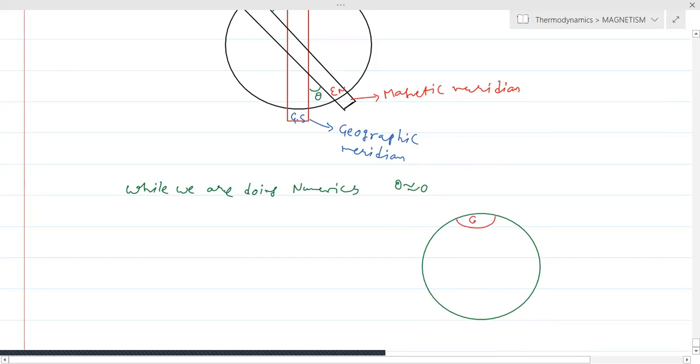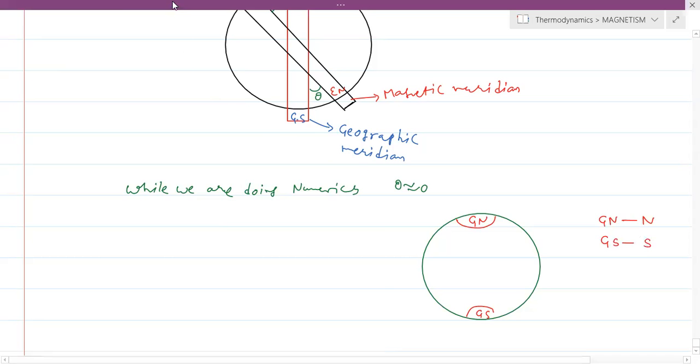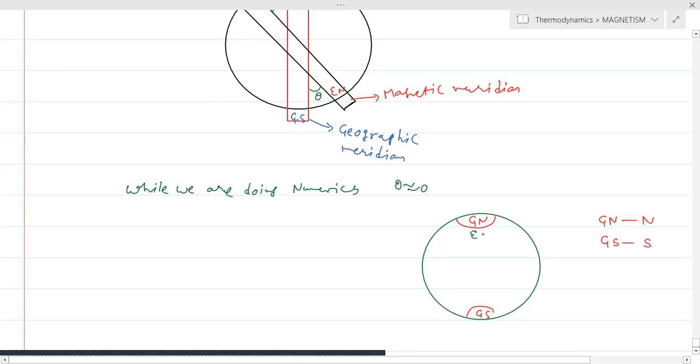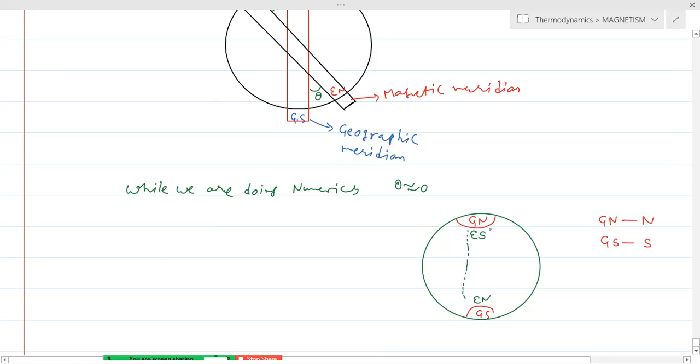This is the geographic north and this is the geographic south. Geographic north is nothing but the north direction in our day-to-day life. Geographic south is nothing but the south in day-to-day life. We will assume that at the geographic north we have earth south pole, and at the geographic south we have earth north pole. When we think of the earth as a bar magnet, this will be the location of the bar magnet. So here the magnetic declination theta equals 0. This is the way to solve the problems.